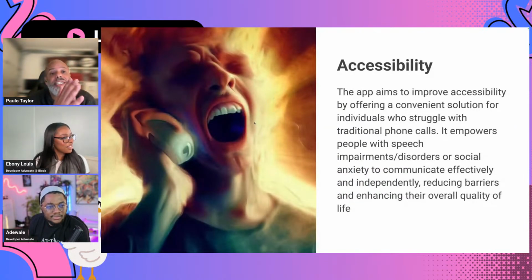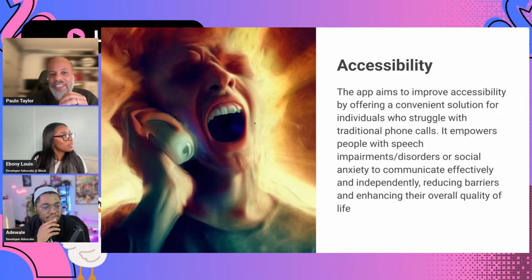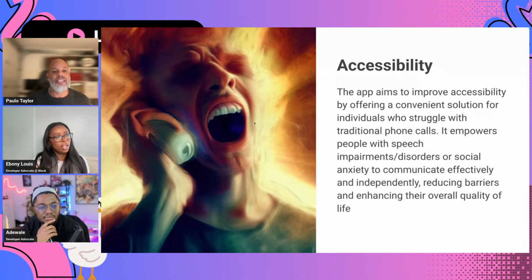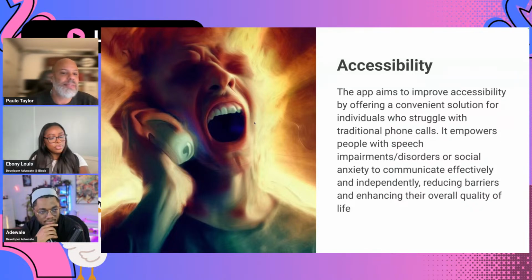It is an issue for people, and sometimes you don't think too much about it. For people that cannot have a voice, this tool could be quite useful. But it doesn't have to be just that. It could be people that want to have it make a phone call for ordering pizzas or making a reservation. There's a bunch of different scenarios where you could use a tool like this.